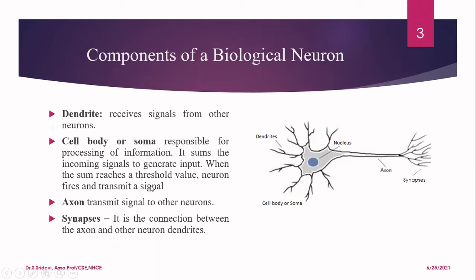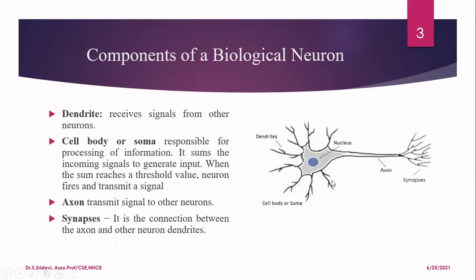The firing of the neurons is very important. It's nothing but sending the signal. I have to decide when I have to send a signal. So for that, there is a threshold value. You receive the input from everything, collect all the input, find the sum of it, then check whether the sum of that is greater than the threshold. If so, the neuron is going to fire and transmit the signal.